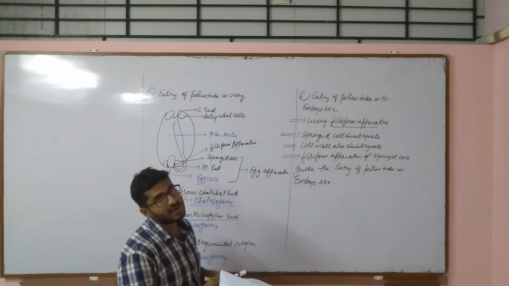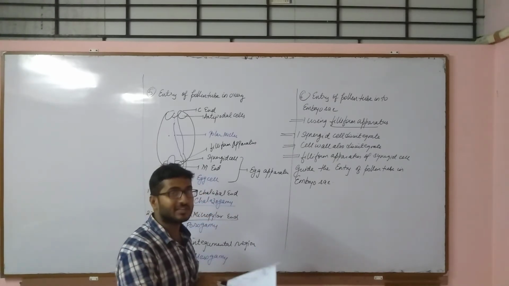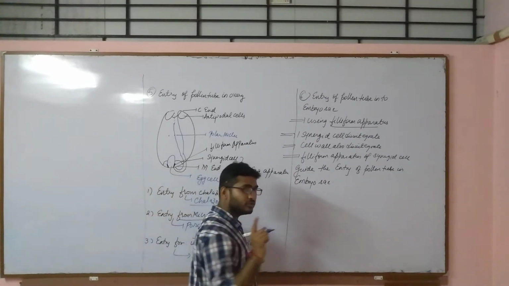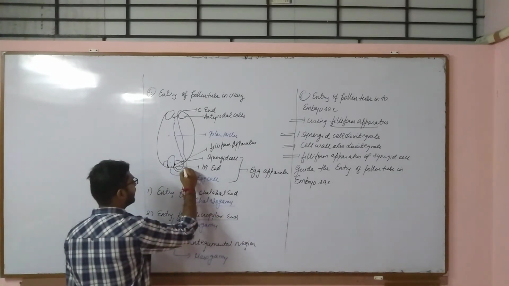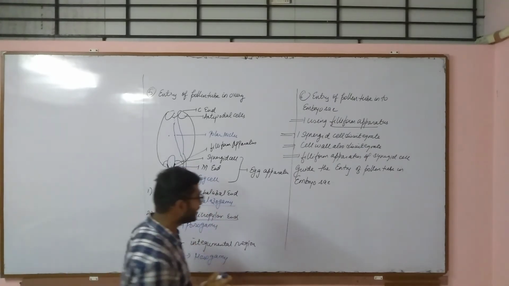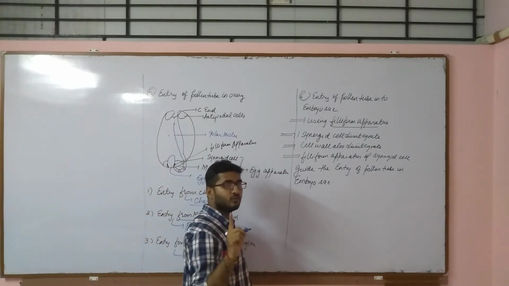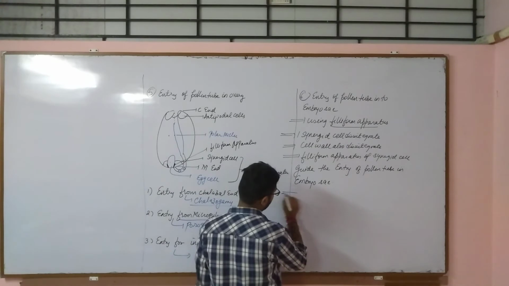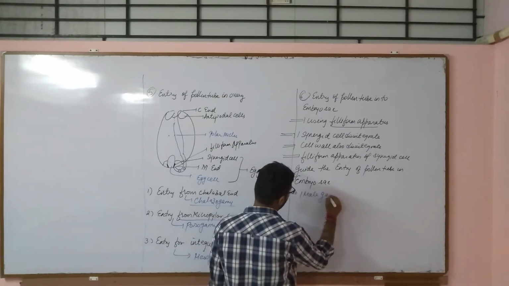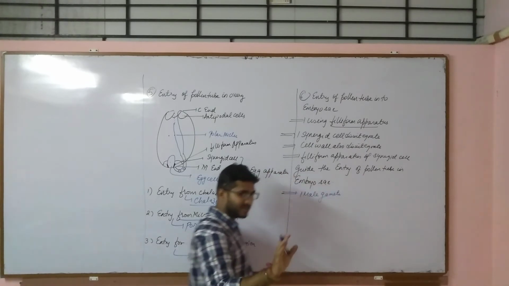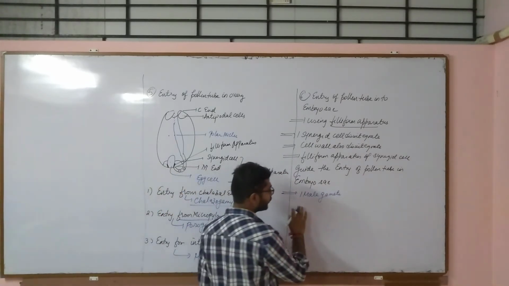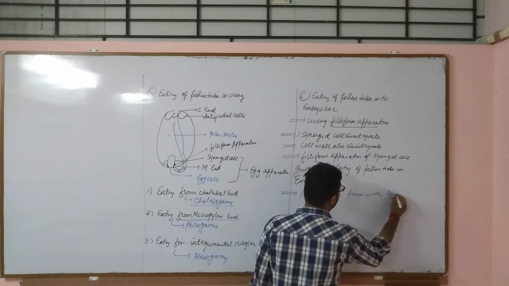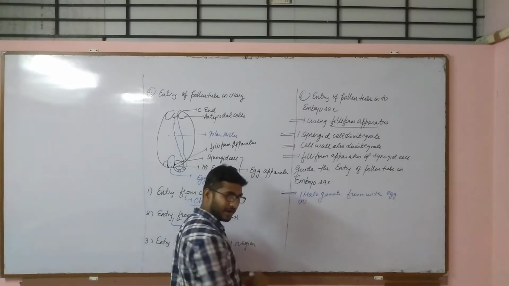Now fertilization will take place. How? Let us see. There are two types of fertilization taking place within angiosperm plant species. We know the two male gametes are still there in the pollen tube. So out of two male gametes, one male gamete fuses with the egg cell. One male gamete out of two, because two are present in the pollen tube, fuses with the egg. Now the male gamete is haploid, that is n.